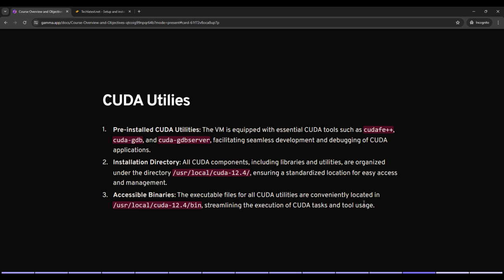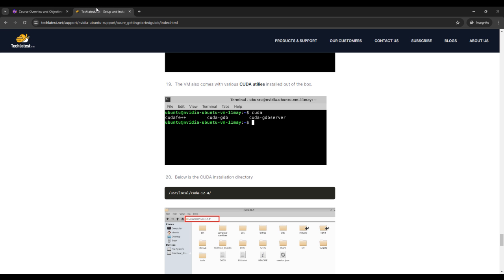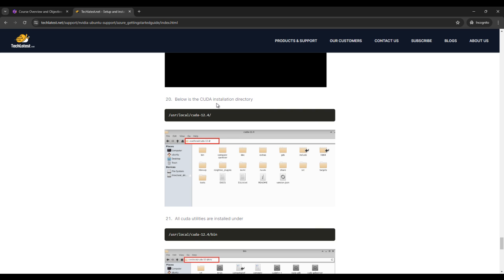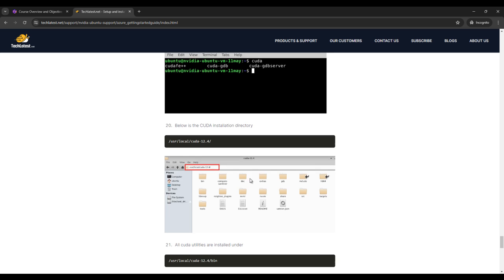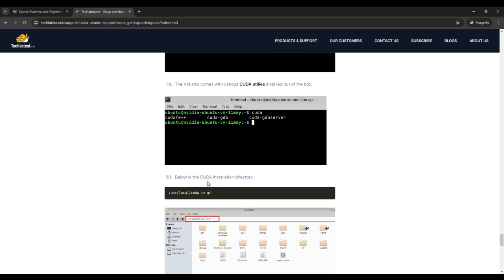Okay, so let's go on our VM. My VM is already running. So let's go on our remote desktop connection. So you can see the terminal, and here you can see our file manager, or you can also say home. Okay, so first go on the techlatest.net website. On the Azure development guide or any AWS or GCP deployment guide, you can find the CUDA installation directory and CUDA utilities step. Okay, so this VM also comes with various CUDA utilities installed out of the box. Below is the CUDA installation directory. Simply you can copy this command and paste it in your VM.